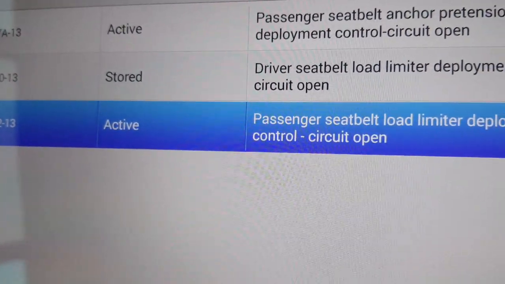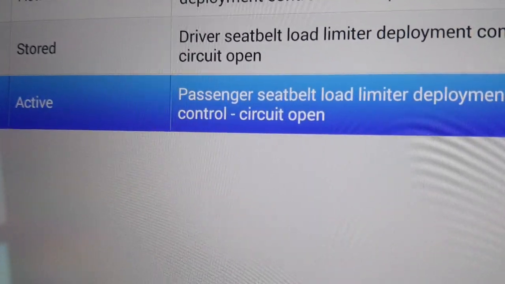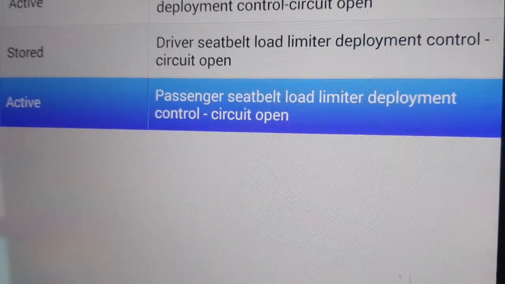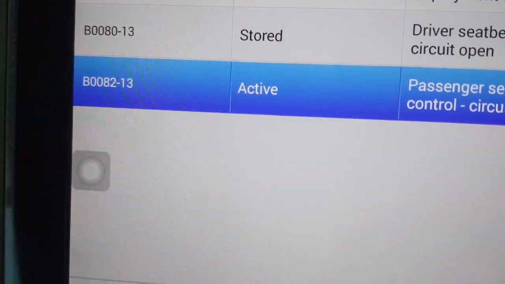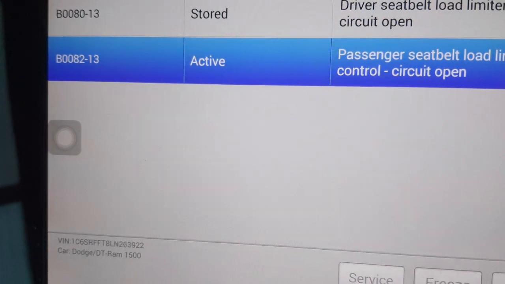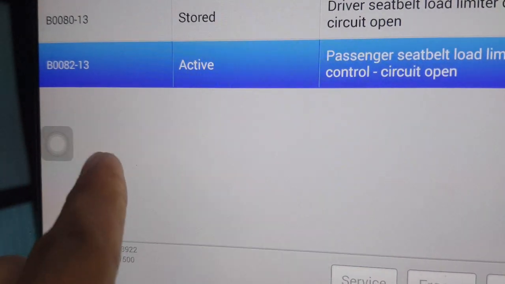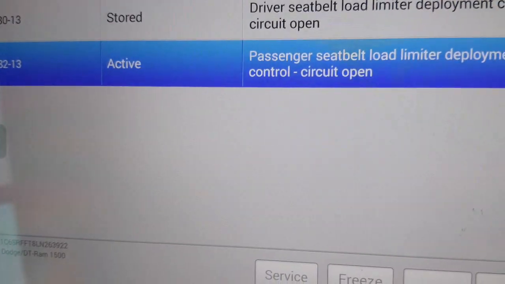I got fault: passenger seat belt load limiter deployment control circuit open, and fault code B0082. And today I will show you where is the location of this B0082 passenger seat belt load limiter.